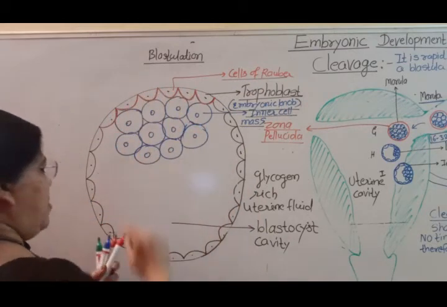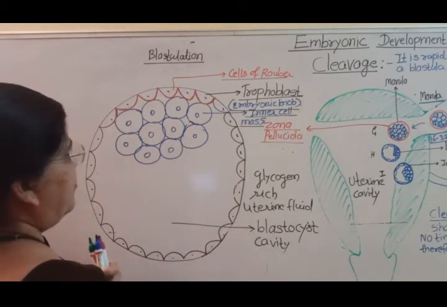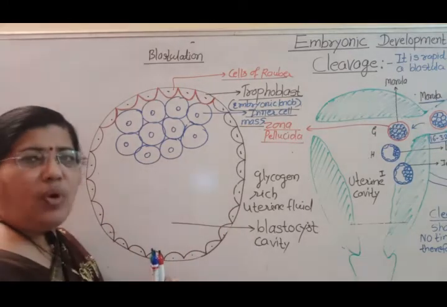So this is the blastocyst, and it shows polarity.